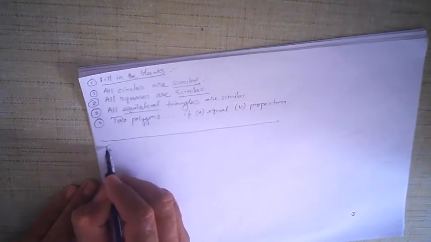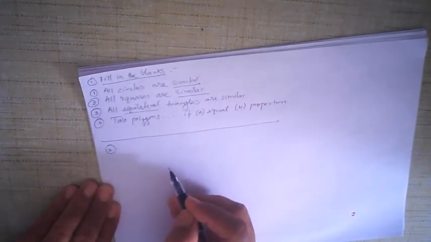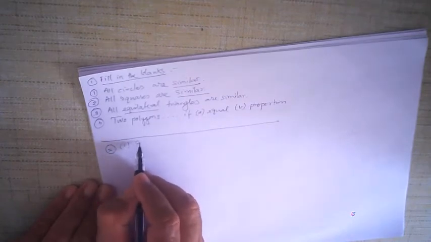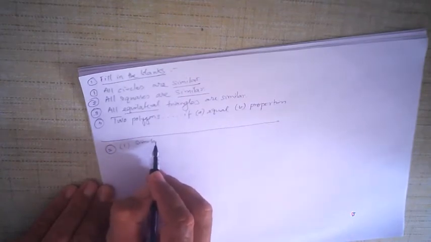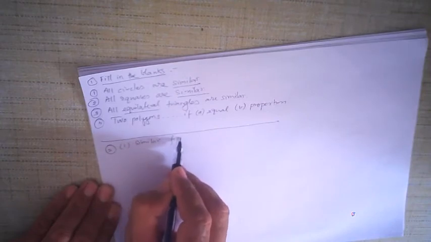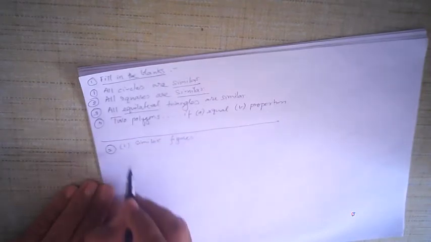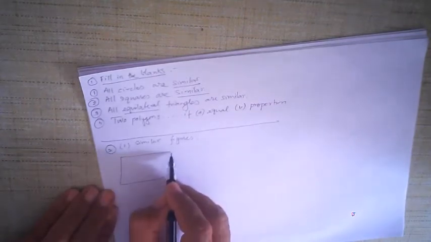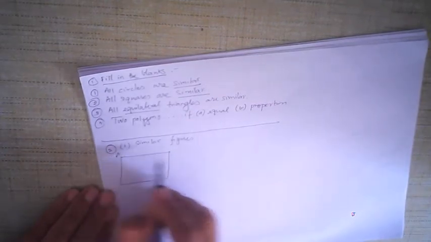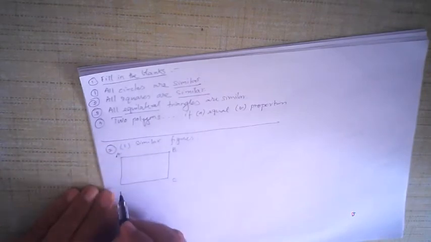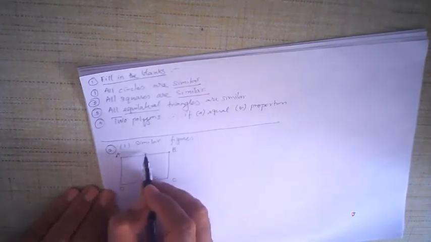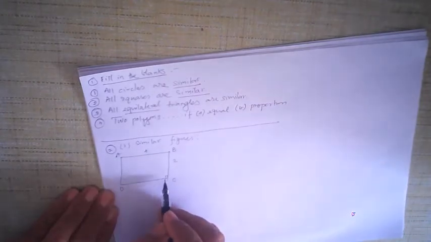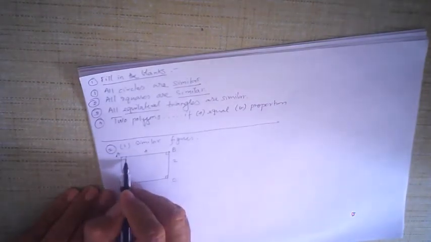Let's see the second question there also. Give two different examples of a pair of similar figures. Now you can take, for example, a rectangle ABCD, a rectangle with length 4 centimeters and 2 centimeters breadth. Of course, in a rectangle all the four angles are 90 degrees.